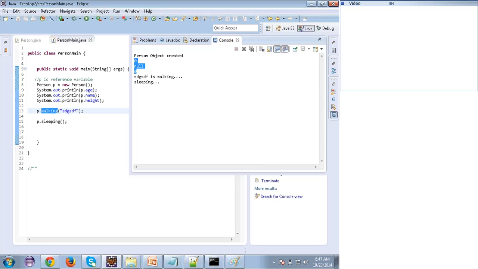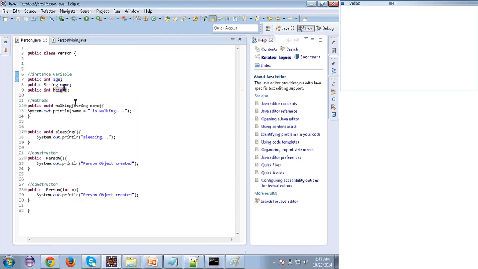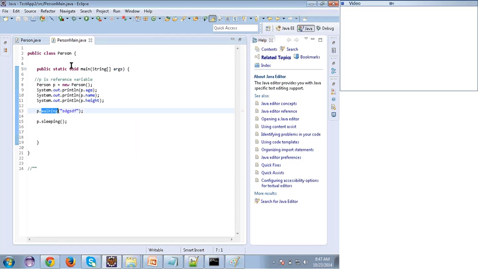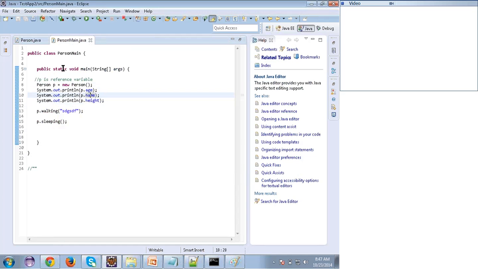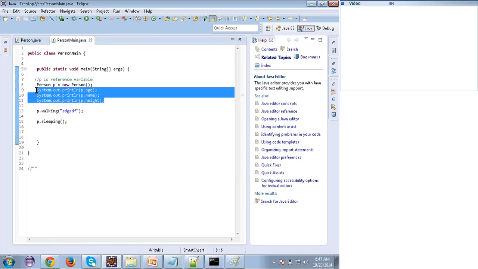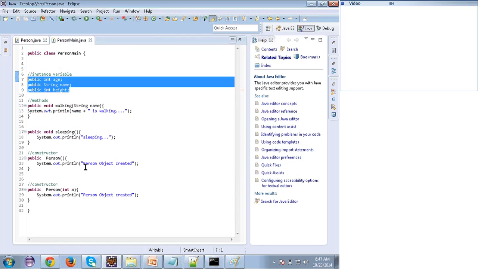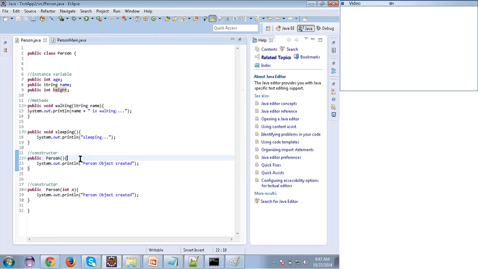I said that we have age, name and height. A person has these three things, and I've created an object and I'm accessing those three instance variables. So when I call these three, I'm getting some default values. Who will write those default values? The default constructor. The default constructor's responsibility is to write default values to the instance variables.